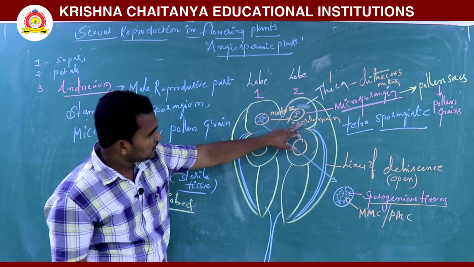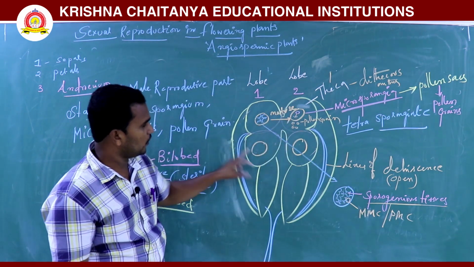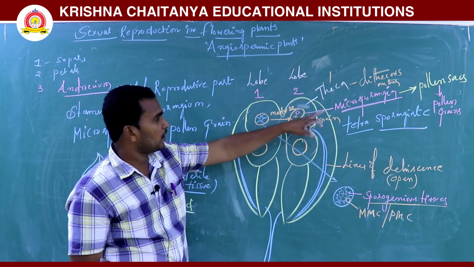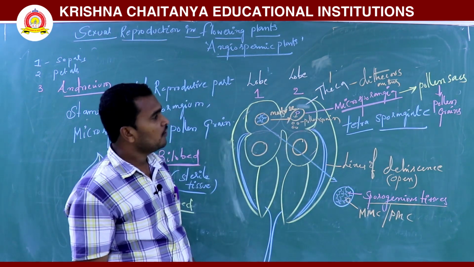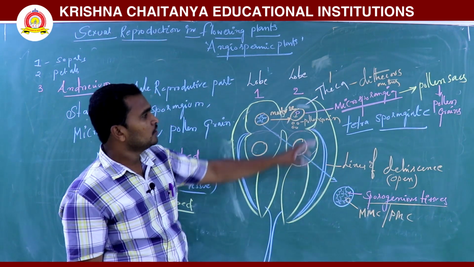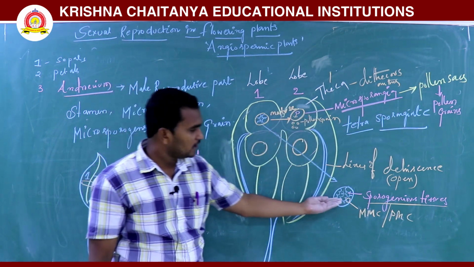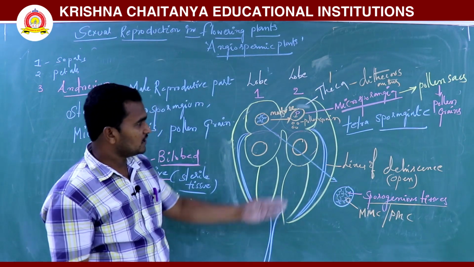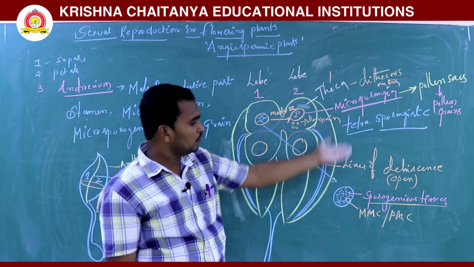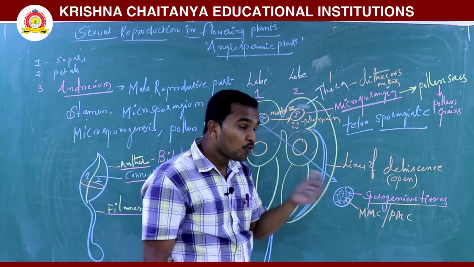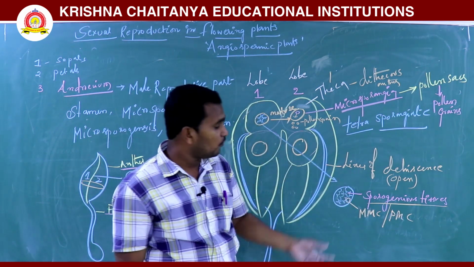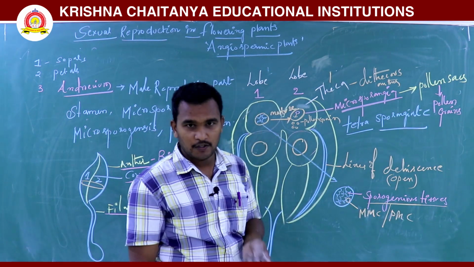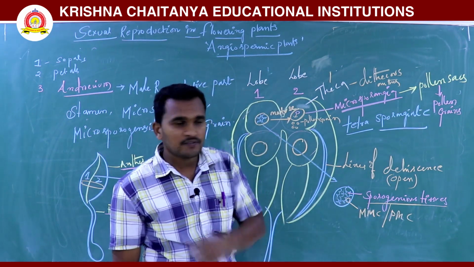Total how many sporangia are there? 1, 2, 3, 4. What sporangia? Microsporangia. So 4 microsporangia are there, and in the microsporangia there is sporogenous tissue. Tissue is nothing but a group of cells.